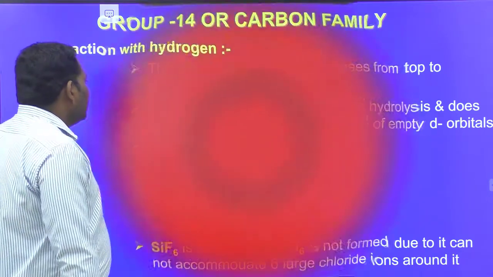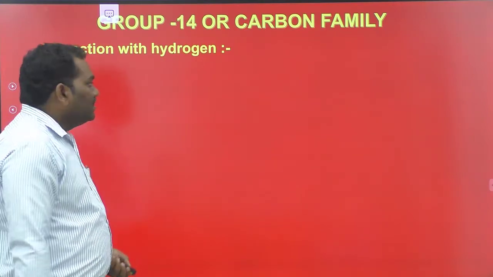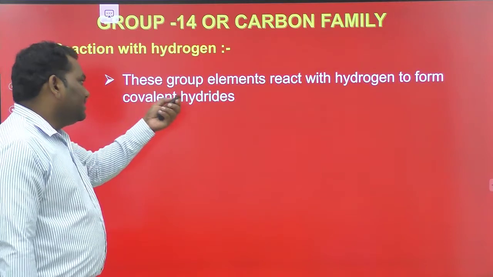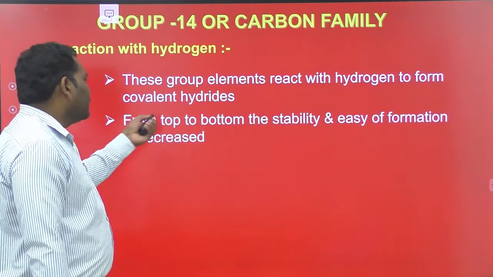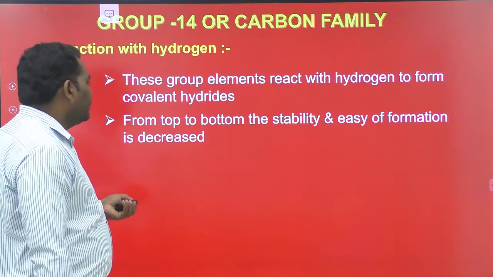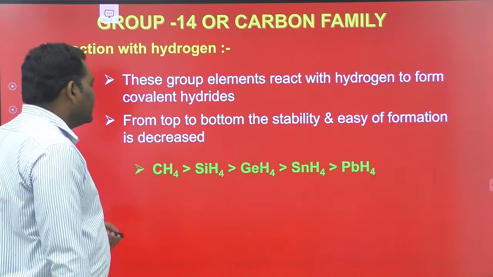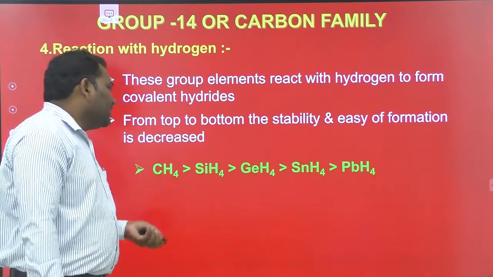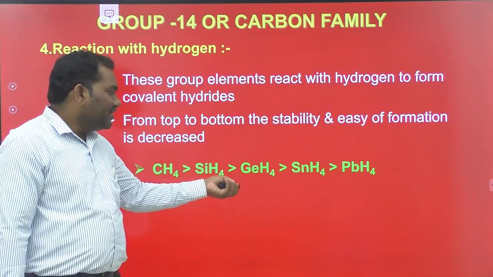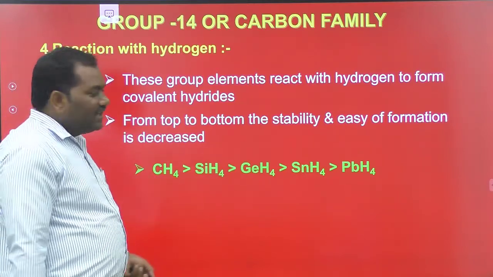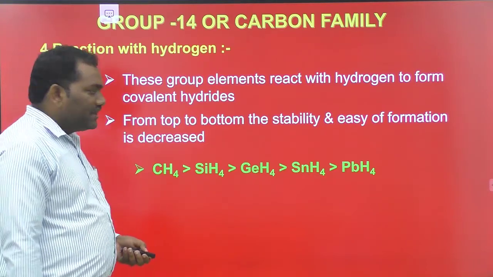Okay, and next one is reaction with hydrogen. Here these group elements react with hydrogen to form covalent hydrides. From top to bottom, the stability and ease of formation of hydrides decreases. So this is the stability order: CH4 is greater than SiH4, greater than germanium hydride, greater than tin hydride, and then lead hydride. Okay, this is about the reaction with hydrogen.